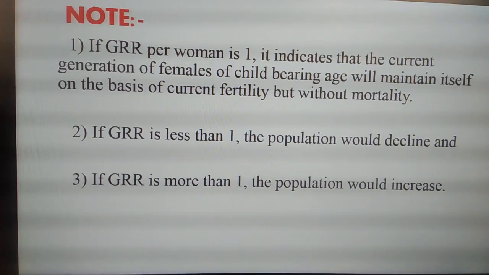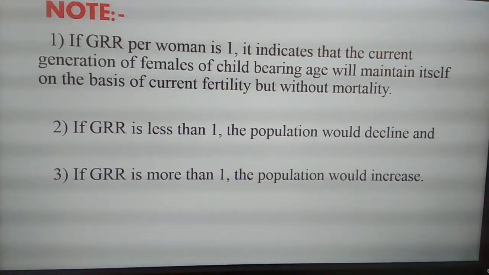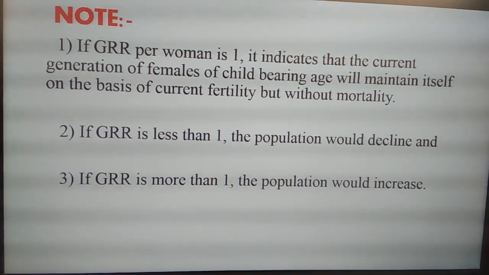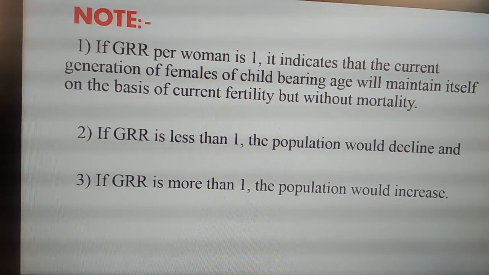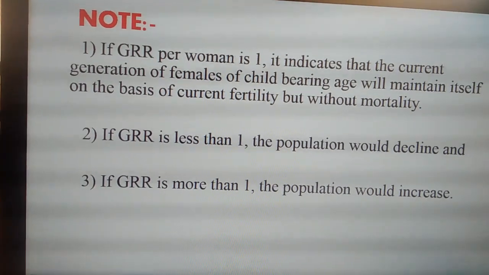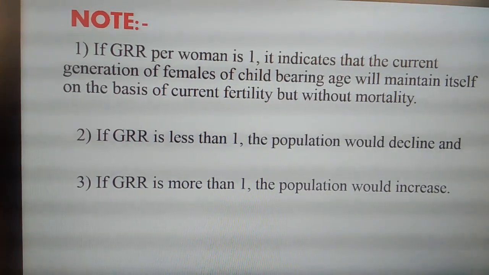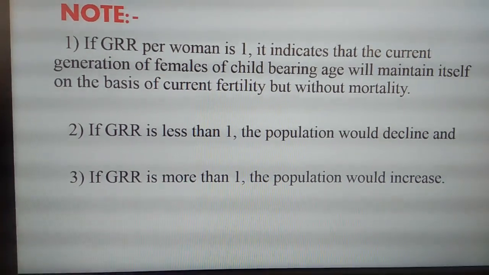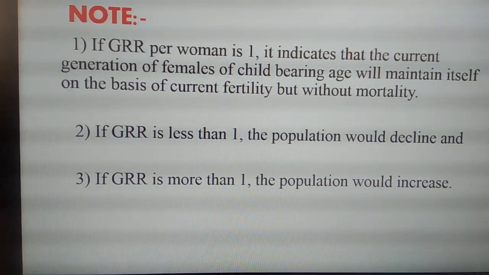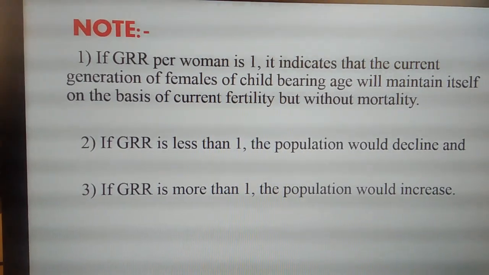Second, if the GRR answer is less than 1, it implies the population would decline. Decline means the population is decreasing. And if the GRR value is more than 1, it implies the population would increase. So by this we come to know in the GRR whether the population is increasing or decreasing, whether the rate of growth of population is increasing or decreasing.